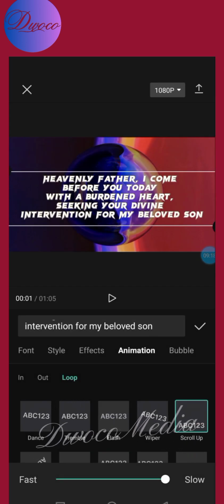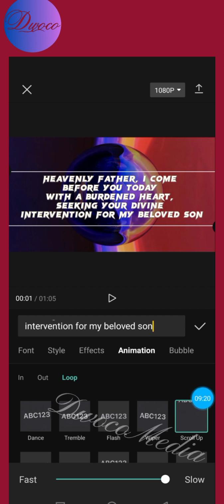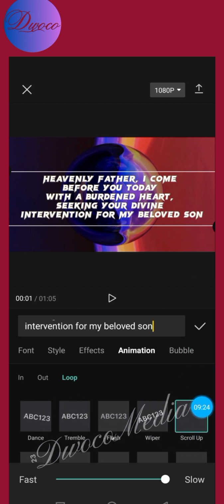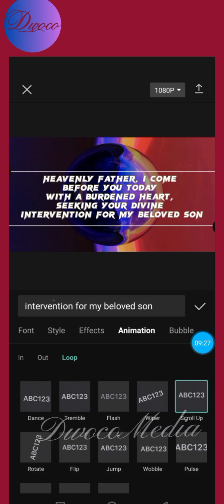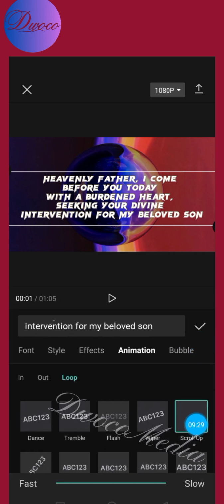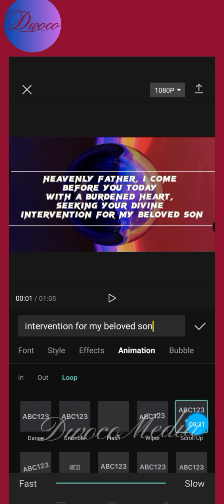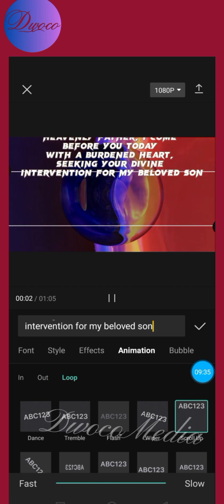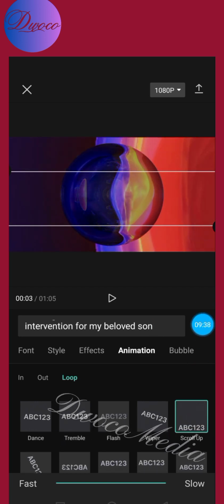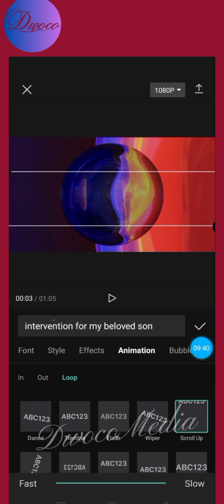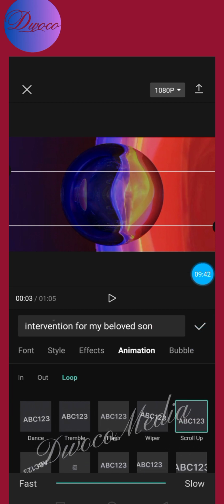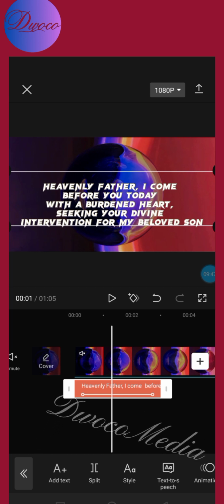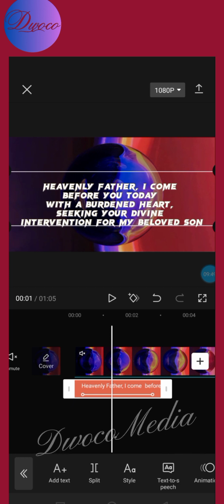All right, guys. So I'm trying to look for the right animation that can actually match what we saw. But I think this is one that goes close to it, and this one is actually scrolling up. Okay, scroll up. I couldn't find scroll down. So I think what I'm going to do is use scroll up. You can see it's going to scroll up. So that's what we can use for now. So I'm going to click on this, mark it, and then I'll look for the position so that it can match the wordings.